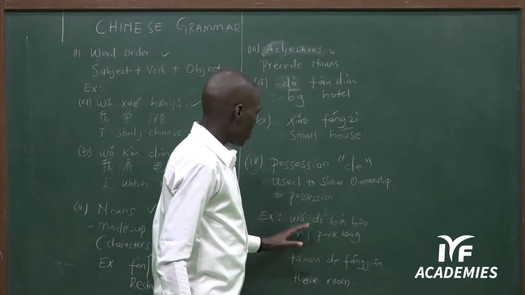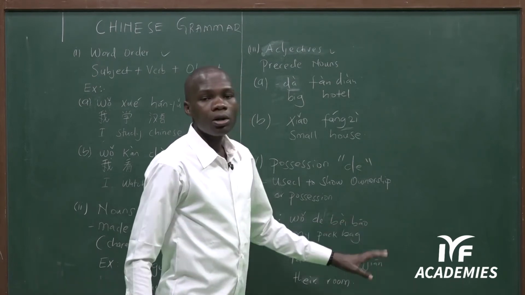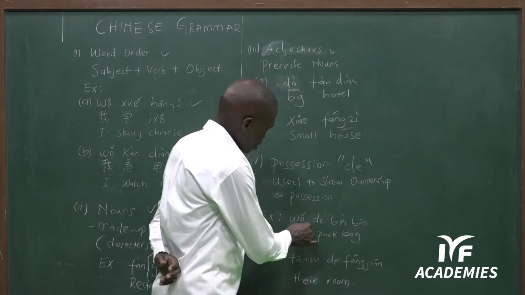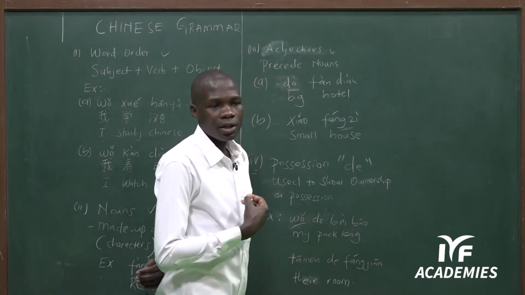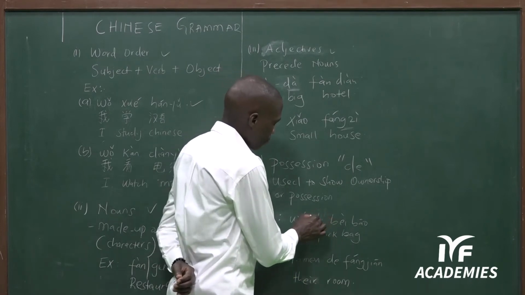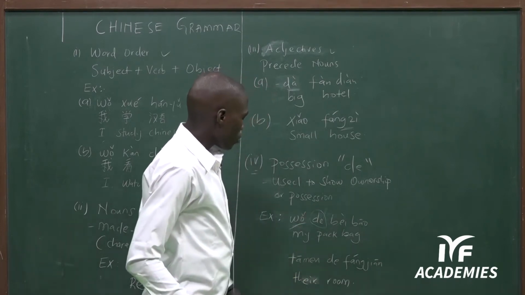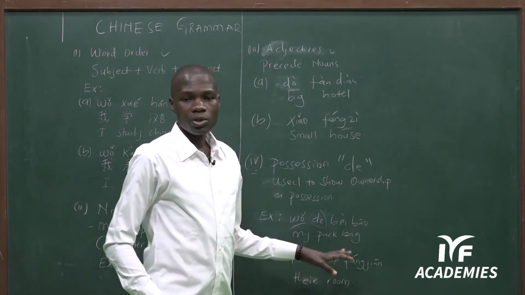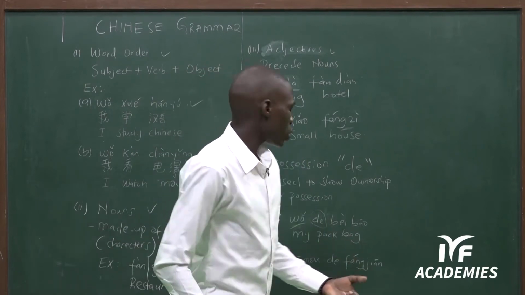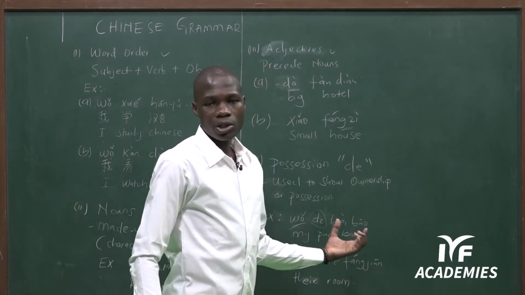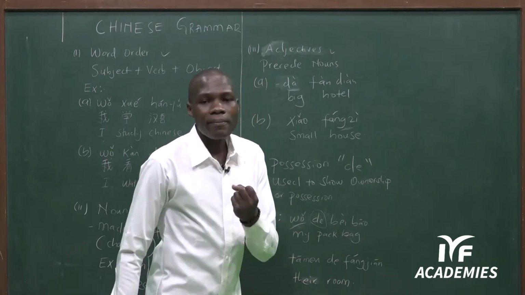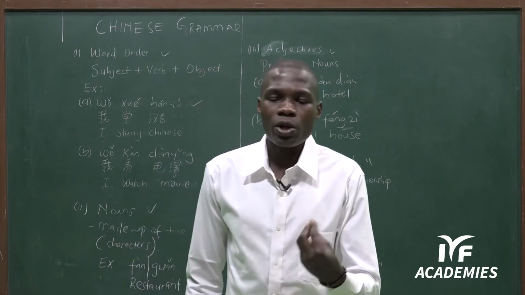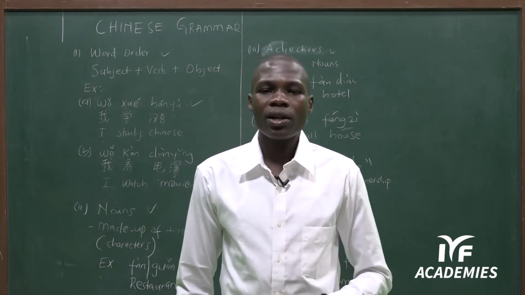If I have to say 我的背包, this 我 is a pronoun, meaning I. Then I'm going to add de, to talk about ownership. So I'm talking about the backpack which belongs to me. So my backpack. So de brings about the ownership. When I say 我的背包, it means my backpack. I can say also my book, 我的书, meaning my book.